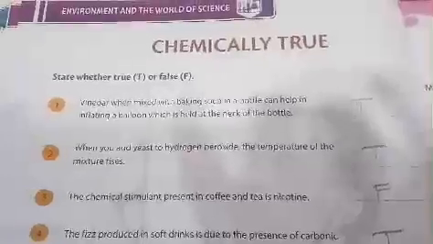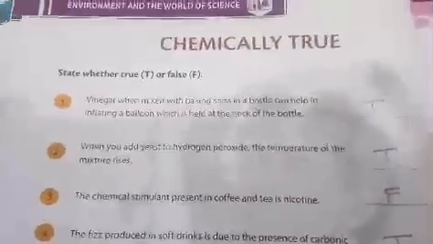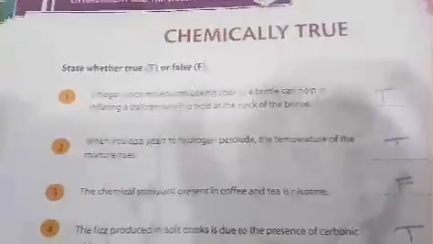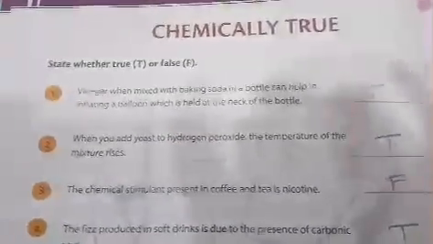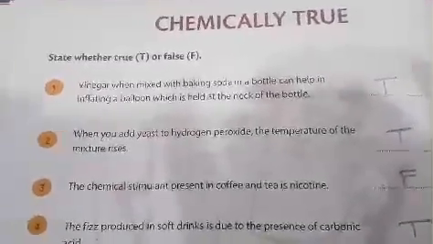You ready with your GK book? Check out page number 24. Your name of the chapter is Environment and the World of Science. And your topic is Chemically True. State whether true T or false F.